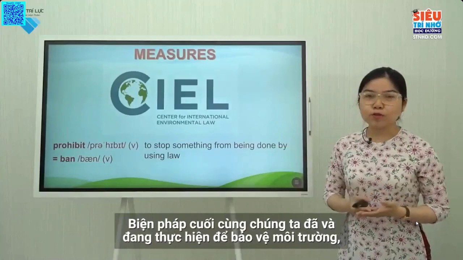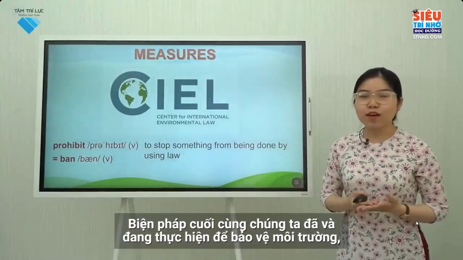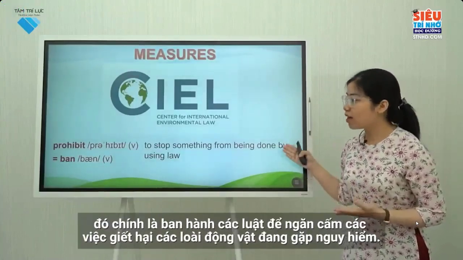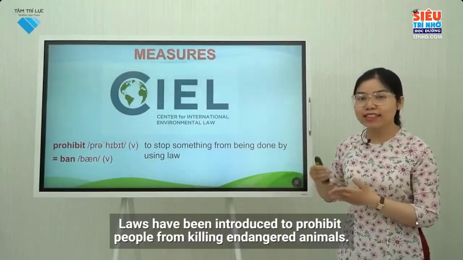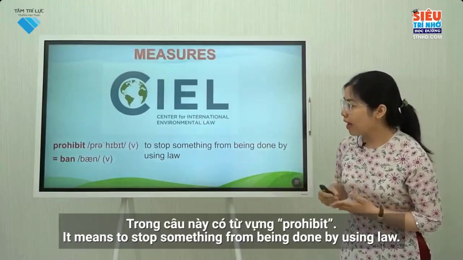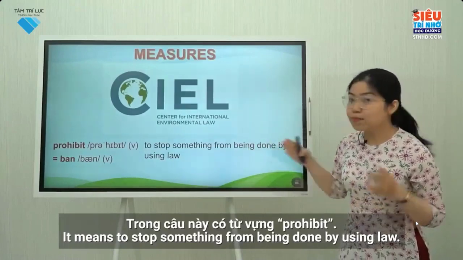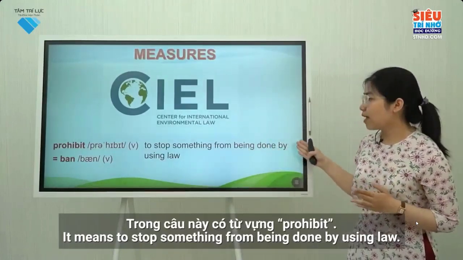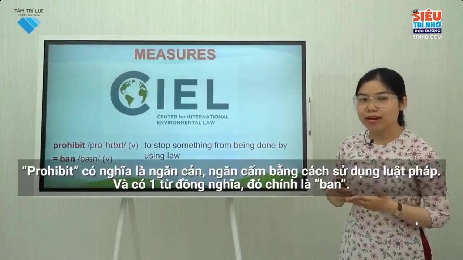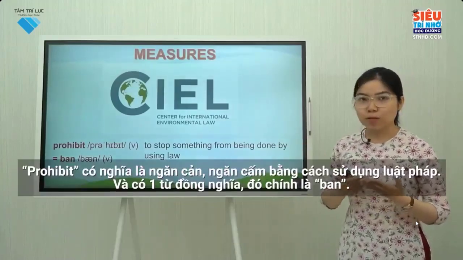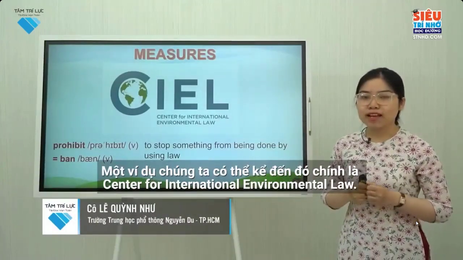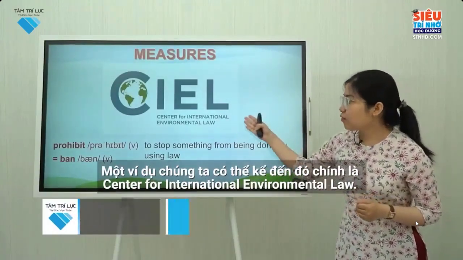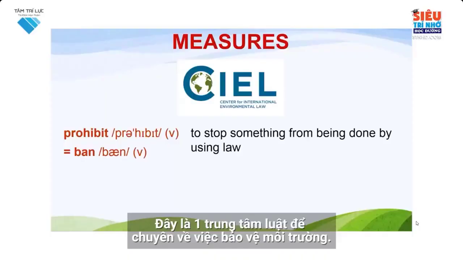And the last measure that we have implemented to protect the environment is to introduce laws to prohibit the killing of endangered animals. Laws have been introduced to prohibit people from killing endangered animals. In this sentence, we have one new word, prohibit. It means to stop something from being done by using law. That's the meaning of the word prohibit. And there is a synonym which means ban. There is one example, the Center for International Environmental Law. It is a law center that focuses on protecting the environment.